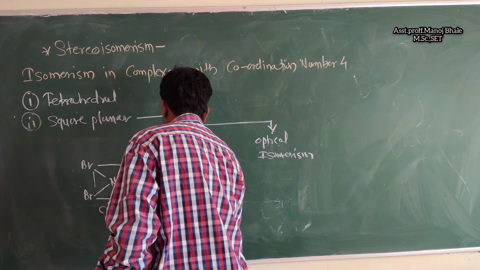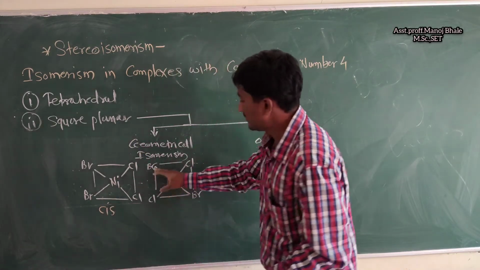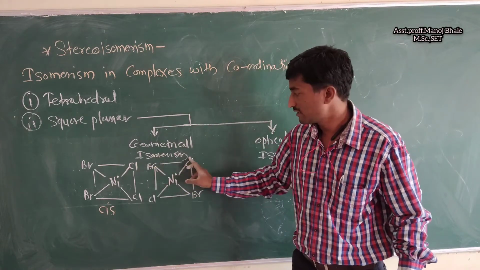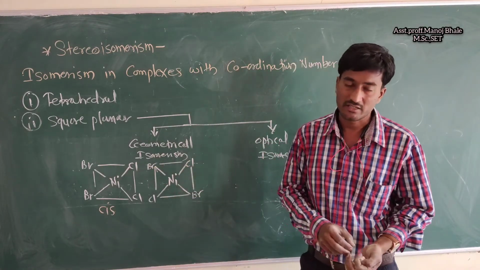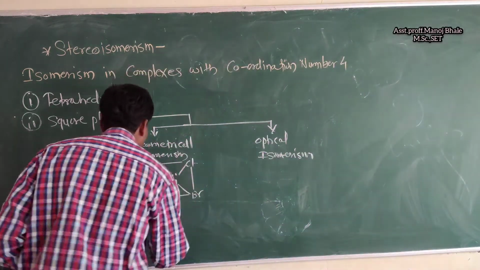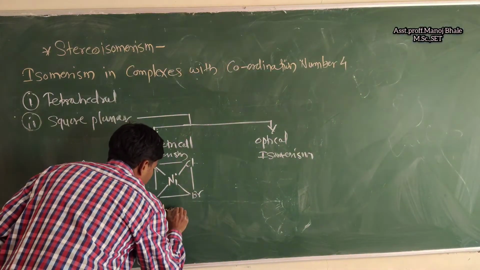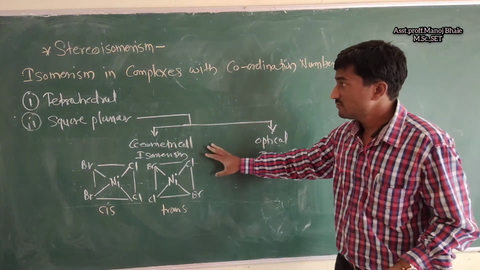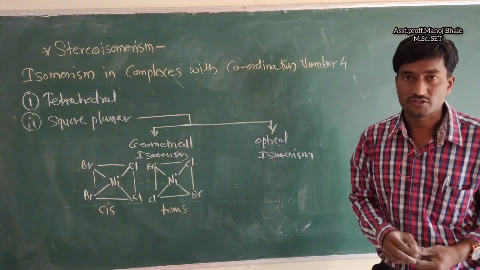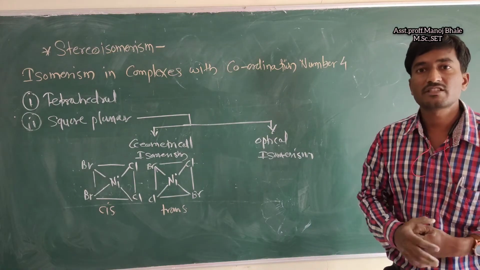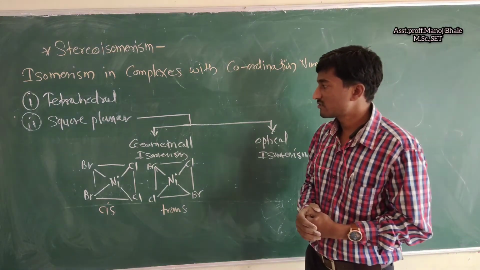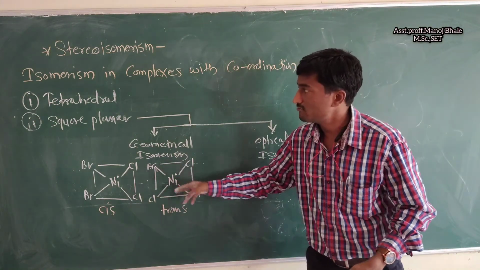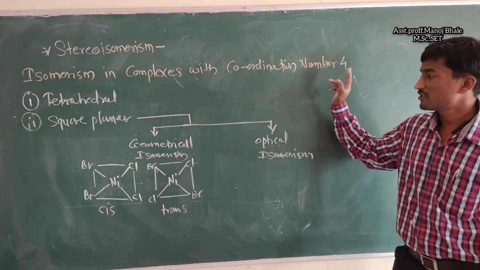Now what about this structure? This is the trans form. Why trans form? Similar groups are on the opposite side. So this is a trans form. That means geometrical isomerism is possible in the square planar structure, the cis form and trans form, which has coordination number 4.